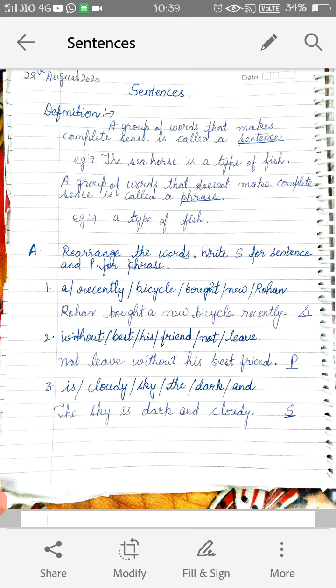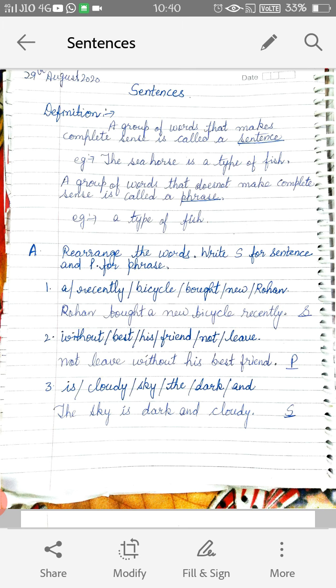Rearrange the words. Write S for sentences and P for phrase. So in this exercise, jumbled words are given to you. You have to arrange them, and after arranging them, if you are able to understand the meaning of a particular group of words, then it will be termed as a sentence. And if the meaning is incomplete or it is not making any sense, then that will be termed as a phrase.